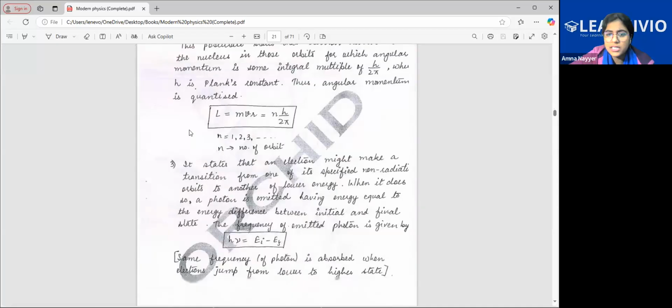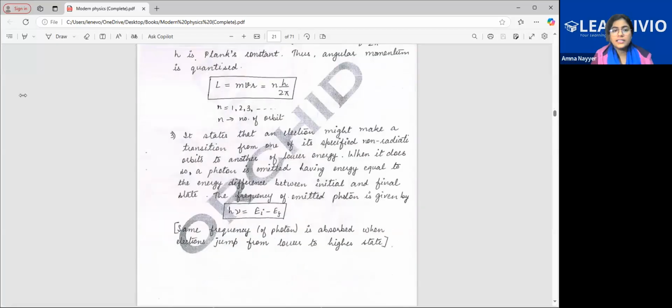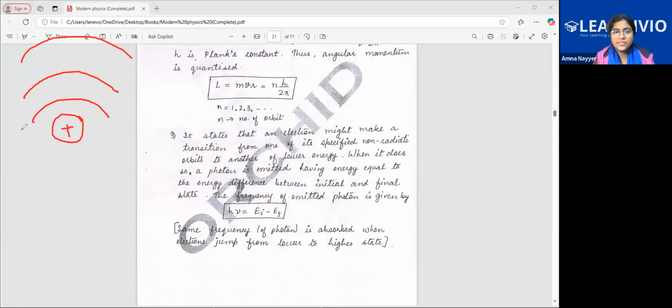Third point, see, he said that this is the nucleus. These are the various layers in the atom. If the electron is, let's say, at this level, it is going from this level to this level. It is the initial level, Ei.